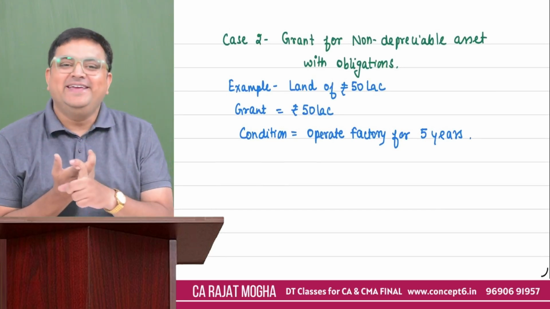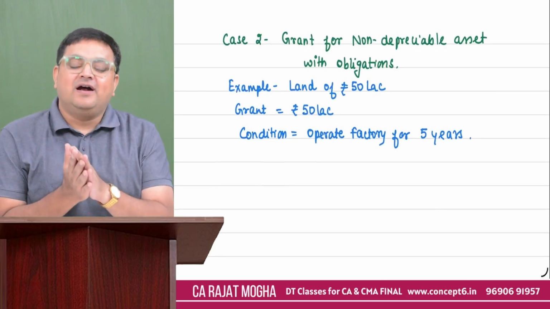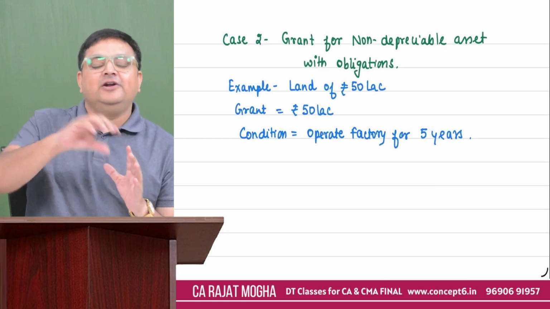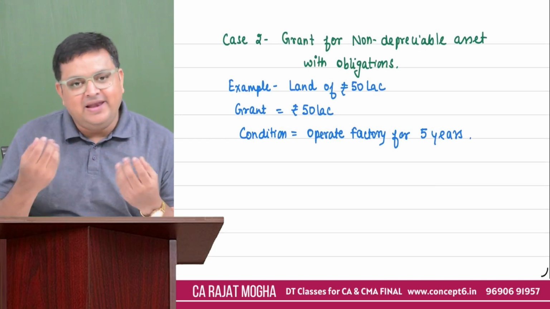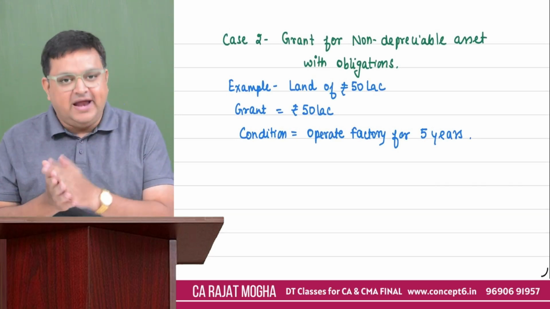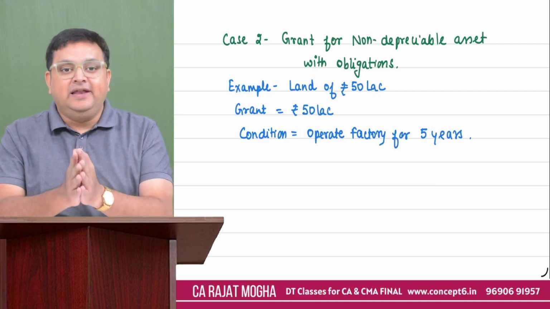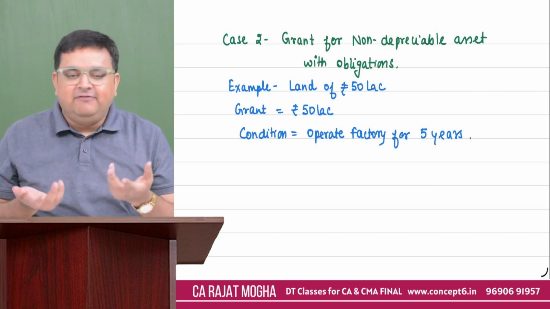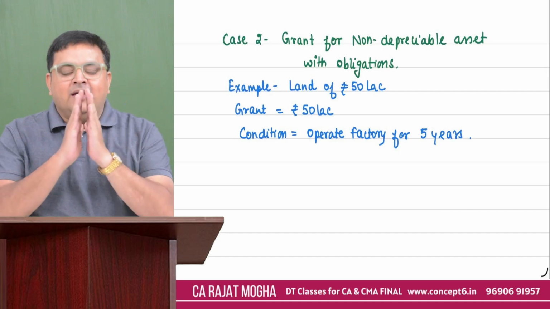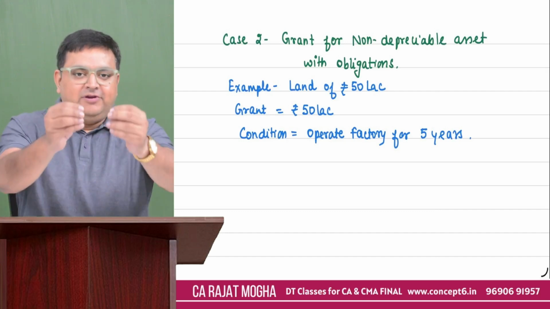Let's say case number 2, very interesting. Case number 2 is telling you that you have received the grant for assets, but that is a non-depreciable asset. Classic example, land. You are getting this money for land. Now the government is telling you that, see, on land, we don't claim depreciation, right?